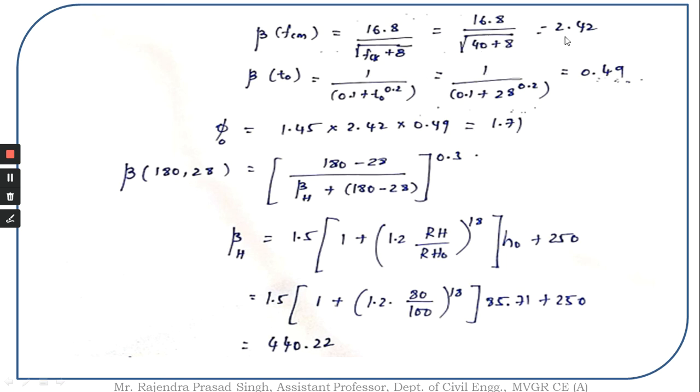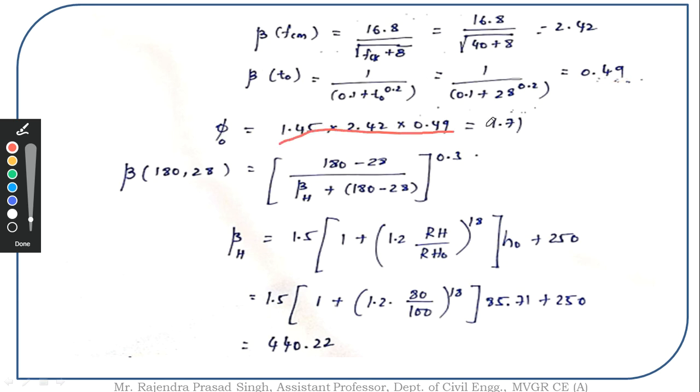I got this value to be 2.4. Further, beta of t naught is a factor depending upon the age of loading, so it's determined as 1 by 0.1 plus t naught to the power of 0.2. This value turns out to be 0.49. By substituting all these values, I got phi naught to be equal to 1.71.